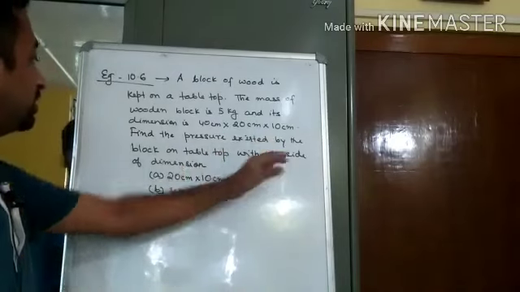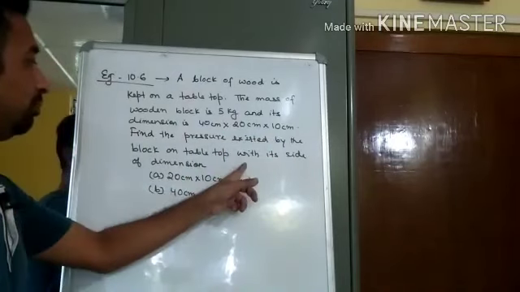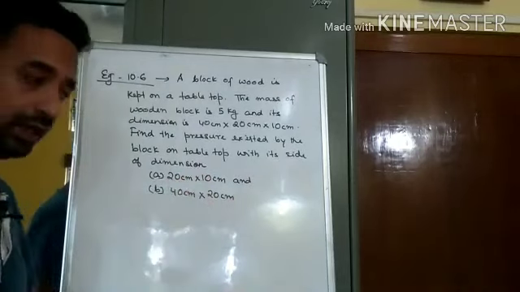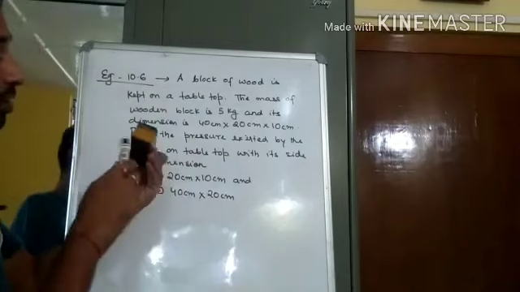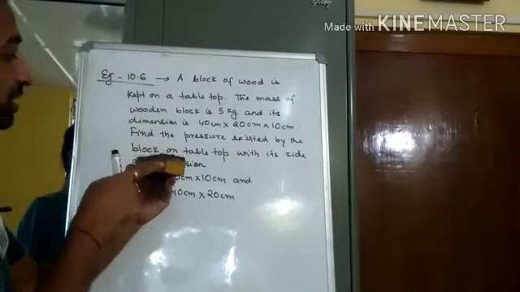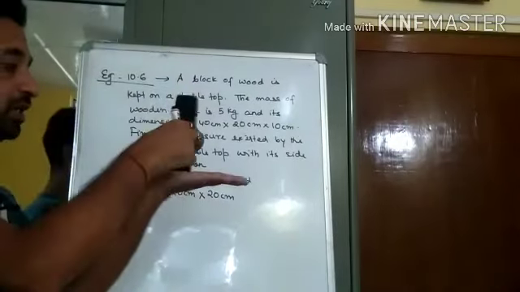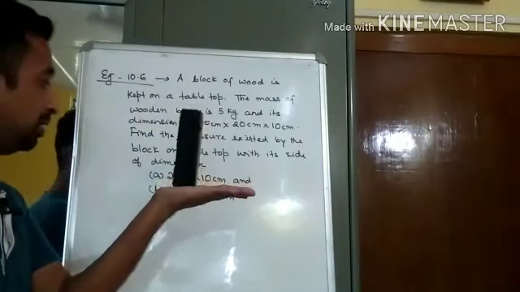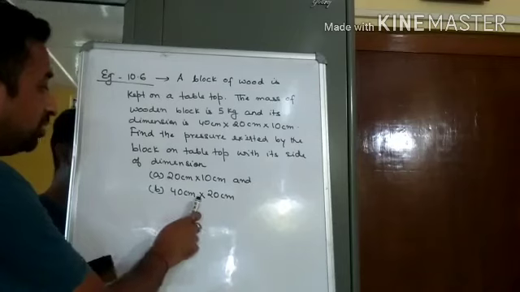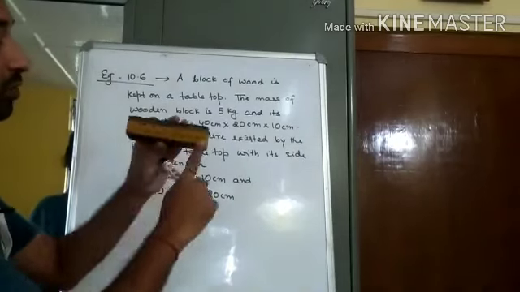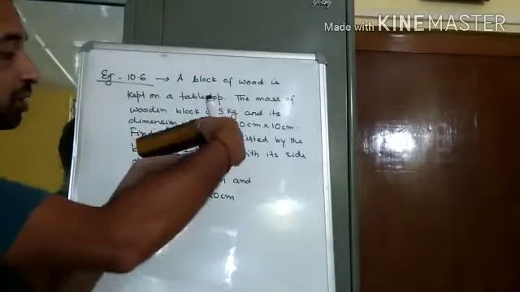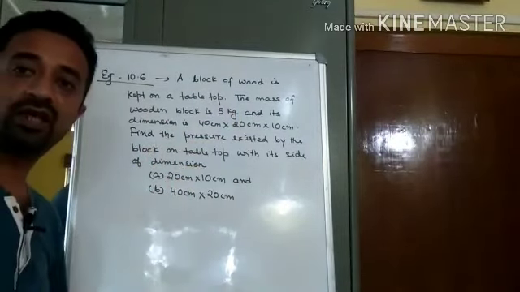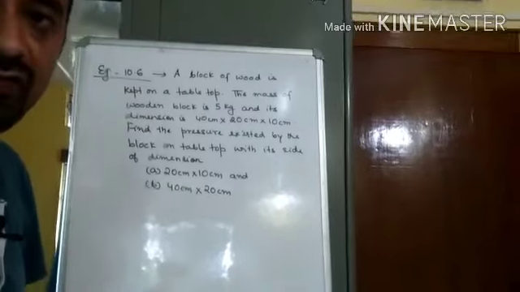Find the pressure exerted by the block on the tabletop with its side of dimension 20 centimeter into 10 centimeter. Now which side is 20? This breadth is 20, height is 10. So if the block is placed like this, how much pressure will be exerted? And next one is 40 centimeter into 20 centimeter. Here this one is 40, here it is 20. If the block is placed like this, then how much pressure is exerted? This is what you need to find here.